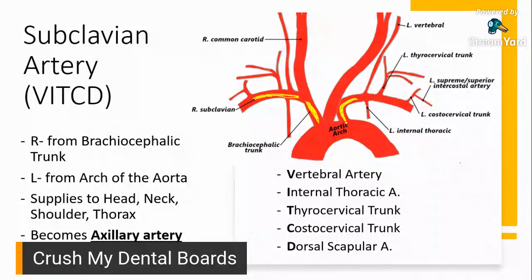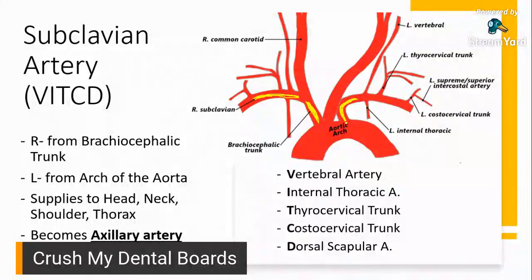Now, the subclavian artery would supply blood to the head, neck, shoulder, and thorax. So this time, kasi diba, kung napansin ninyo, with the common carotid artery, it basically supplied all of the head and with the brain. And then with the external carotid artery, almost the entire neck area has been supplied already.